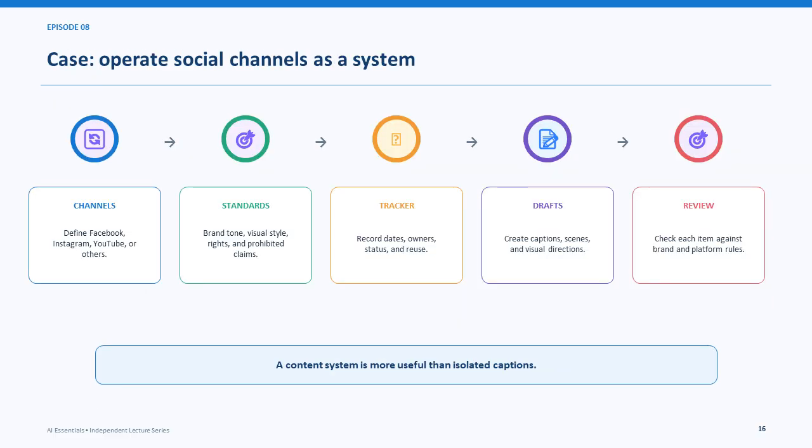Social channels operate as a system when channels, standards, review, drafts, and publishing are coordinated. Define platform purpose and tone, record ideas and customer themes, prepare appropriate content, and review every claim before publication.